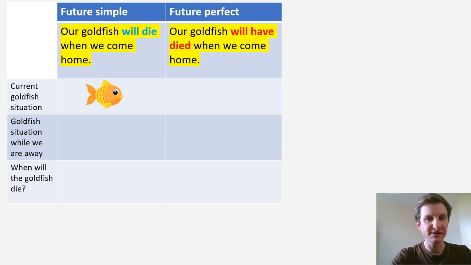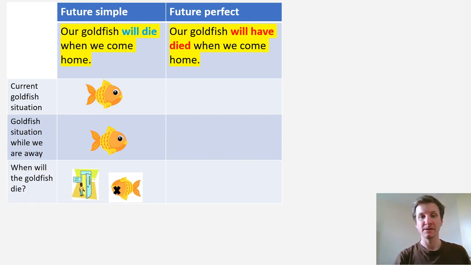In this future simple sentence, what's the goldfish situation while we're away on holiday? Is it alive or dead? Well, it's still alive. So when will the goldfish die? The goldfish will die when we come home.